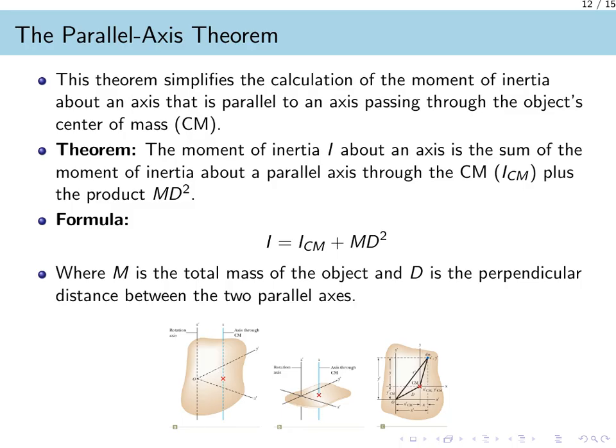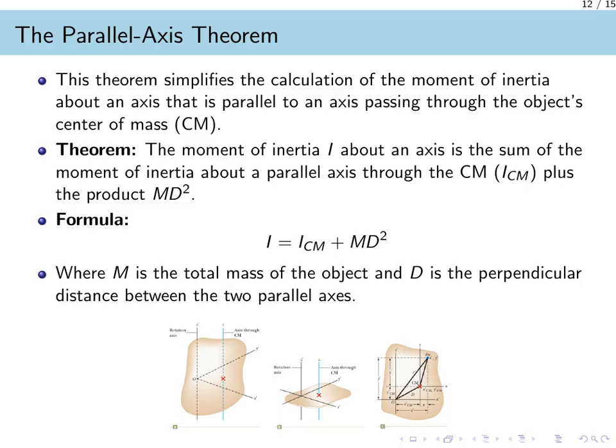The theorem states that the moment of inertia, I, about any axis, is the sum of two quantities. The first is the moment of inertia about the parallel axis through the center of mass, which we label as I sub cm. To this, we add a second term, the total mass of the object, m, multiplied by the square of the perpendicular distance, d, between the two axes. This gives us the concise formula: I equals I sub cm plus m times d squared.